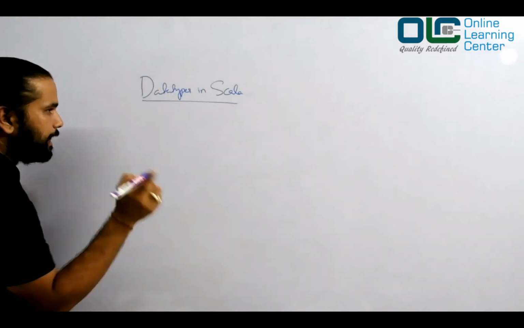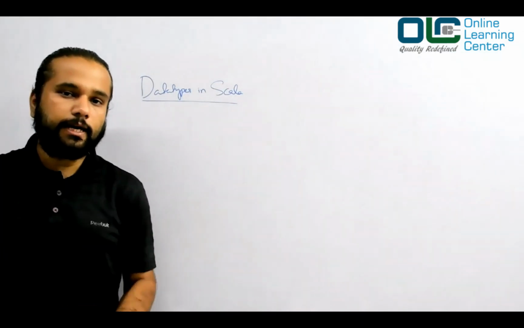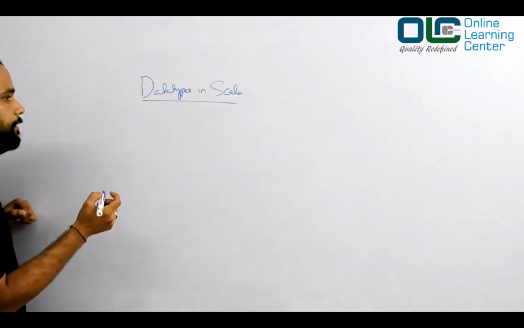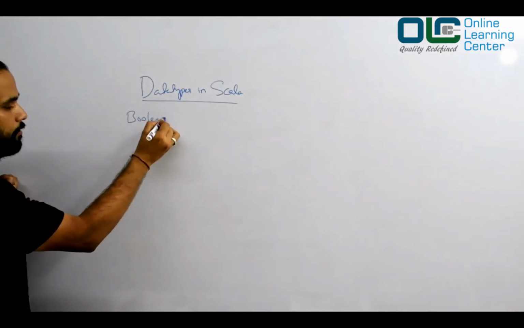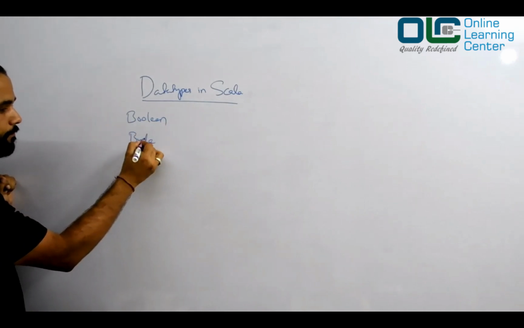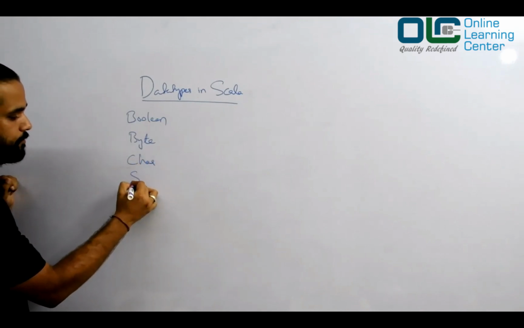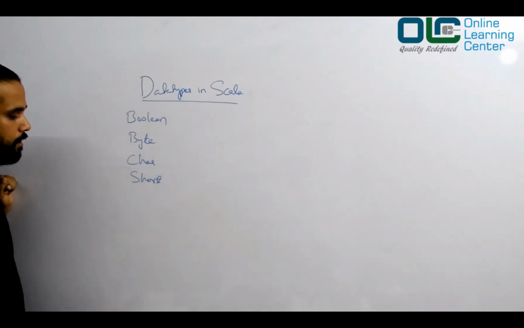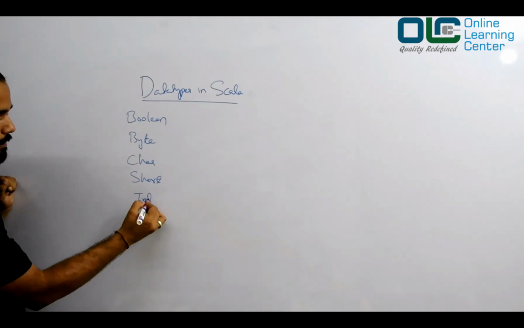The data types in Scala are very much the same as Java. I'll write it down here. We'll start with Boolean, number one. Then byte, I'll write it on the hierarchy. Then we have char, then short, then integer int.